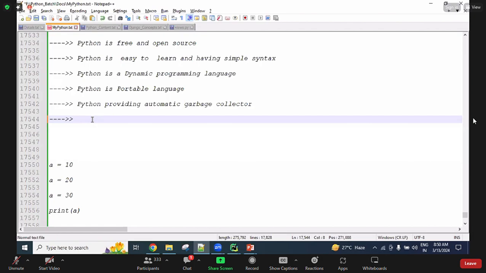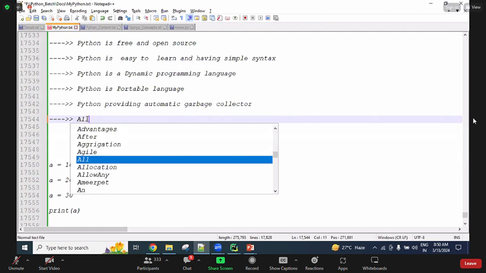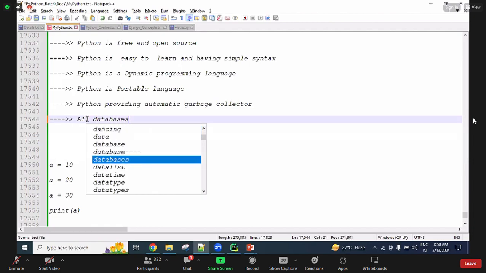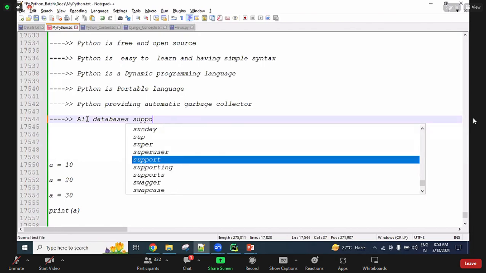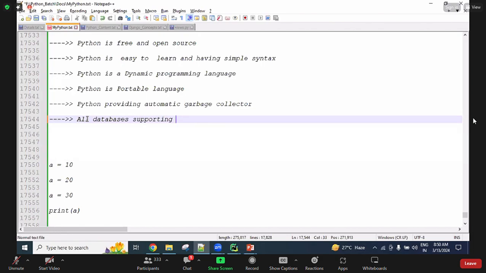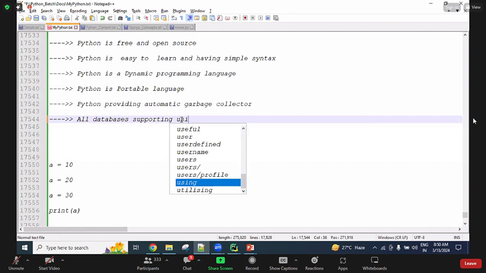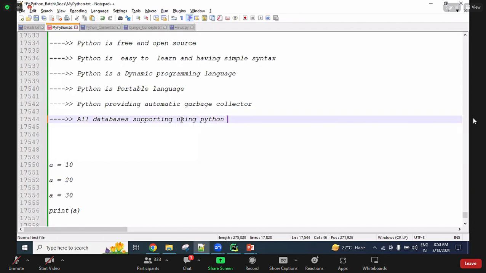So MySQL, Oracle, MongoDB, PostgreSQL. All databases are supported, guys. Simply, Python supports all databases. For your application development, whatever database you want, you can use that one. Understood? So all databases are supported, MySQL, Oracle, MongoDB, PostgreSQL, SQLite 3, okay, like so many.